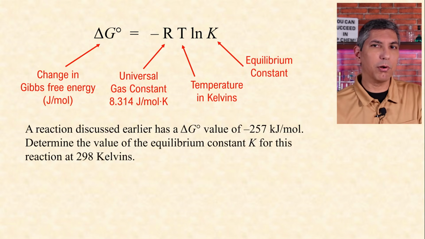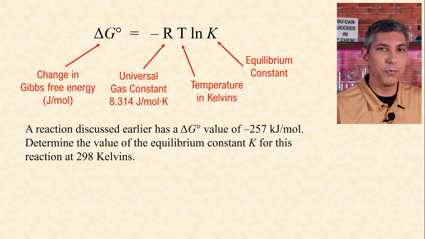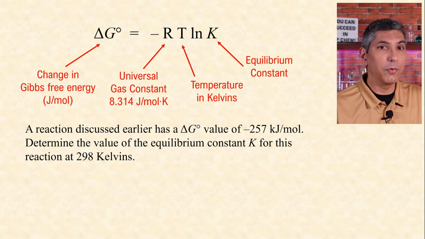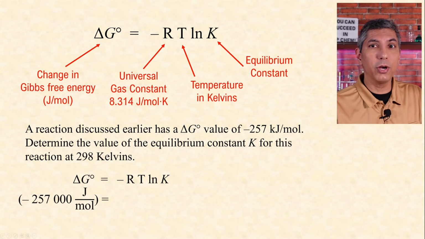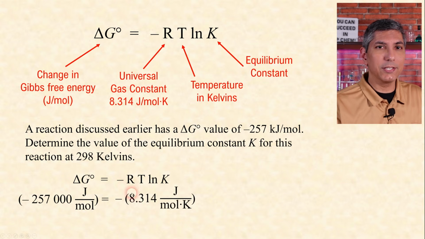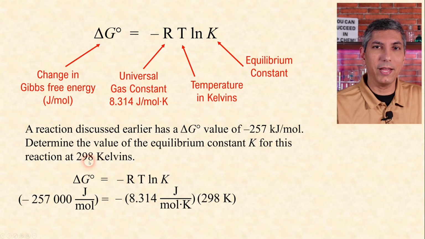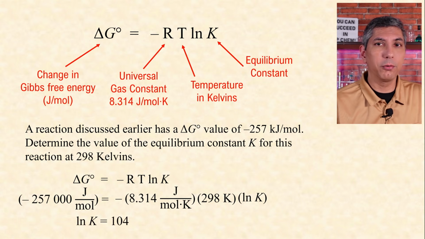So if we have this problem where we have a delta G of negative 254 kilojoules per mole, and we're asked to determine the equilibrium constant K for this reaction at 298 kelvins, well, we just plug and chug into the equation. Delta G is negative 257,000 joules per mole. R is the universal gas constant of 8.314. The temperature is 298 kelvins, and we're solving for the equilibrium constant. We do some math and find that the natural log of K is 104.